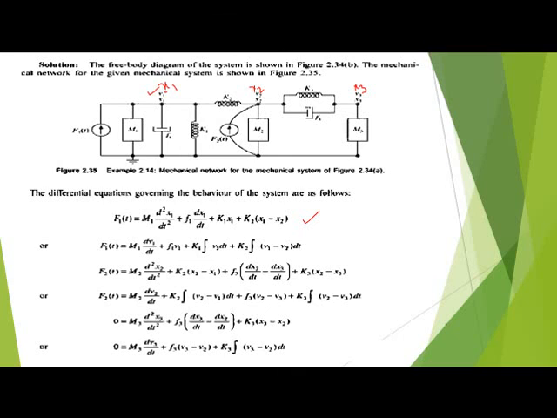Then similarly you write it in terms of velocity also. Then another equation, Newton's law of motion at node x2: f2 equals m2 d squared x2 by dt squared plus k2 times x2 minus x1, then x3, it is f3 times dx2 by dt, then k3 times x. This is another expression for this one, and this is another example.